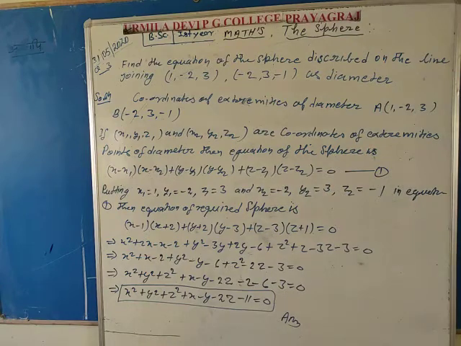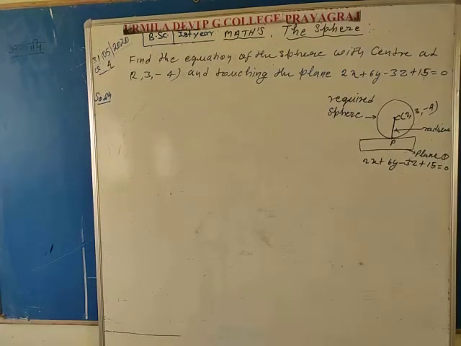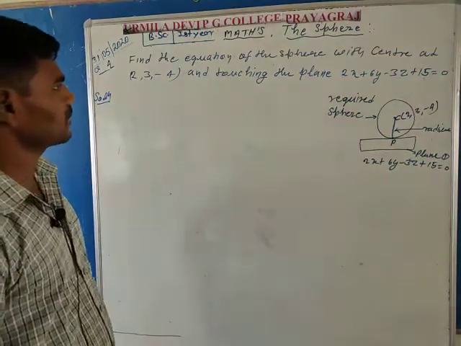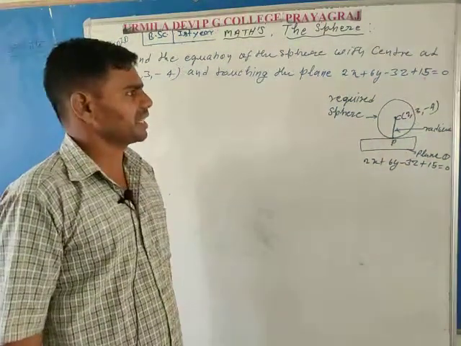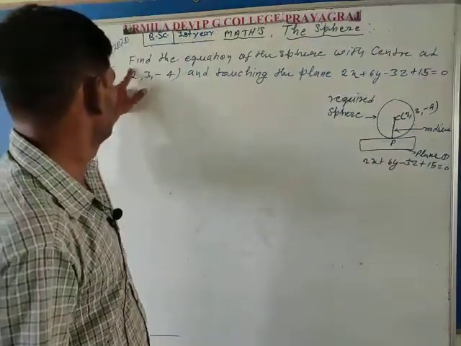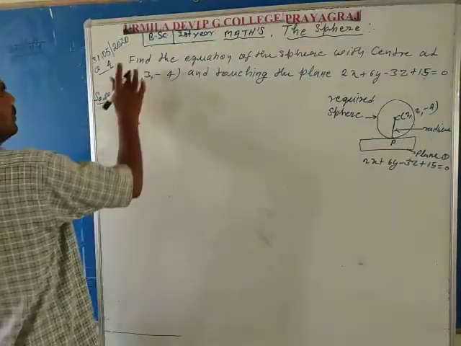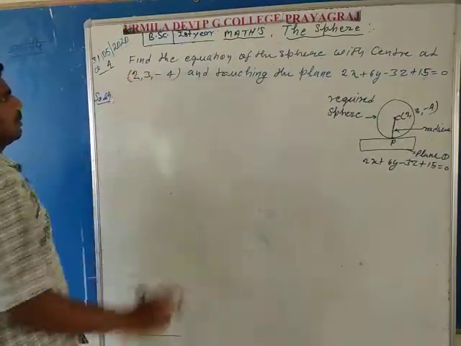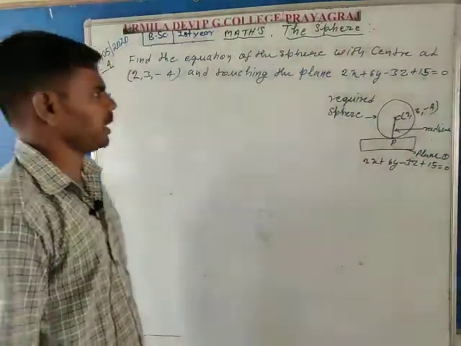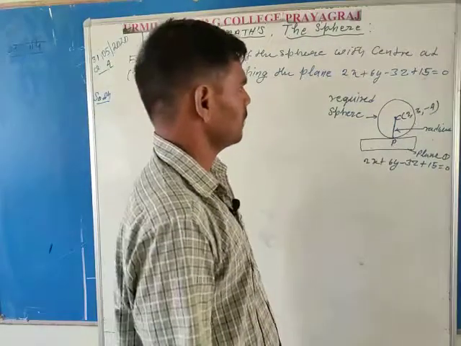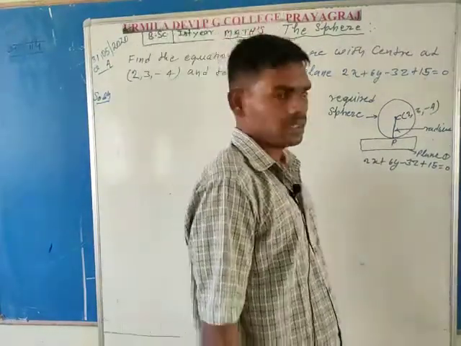Next question. In question 4, find the equation of the sphere with center at (2, 3, -4) and touching the plane 2x plus 6y minus 3z plus 15 is equal to 0.